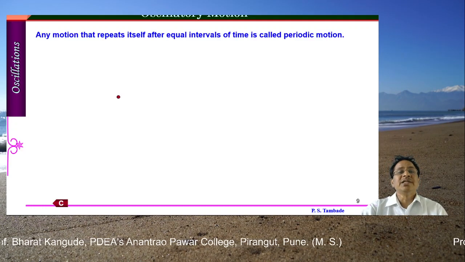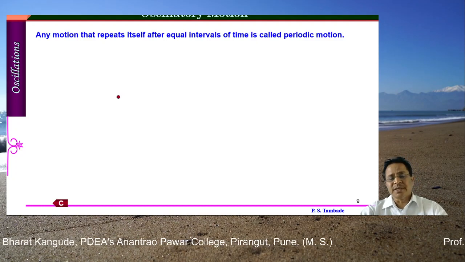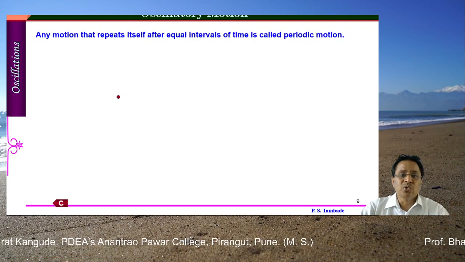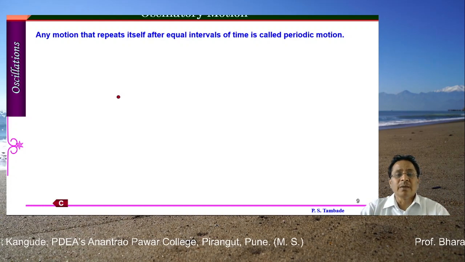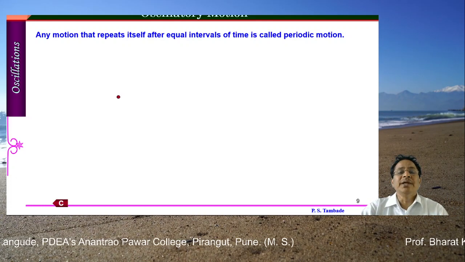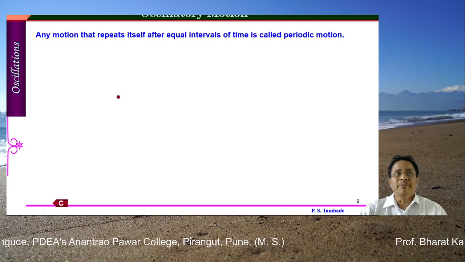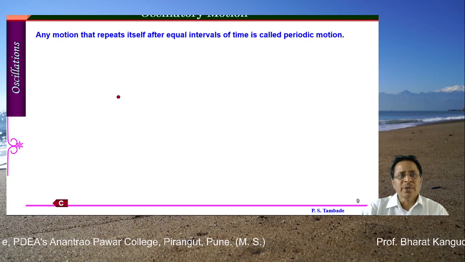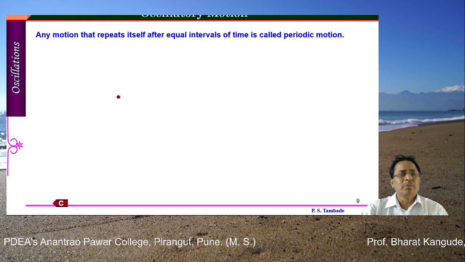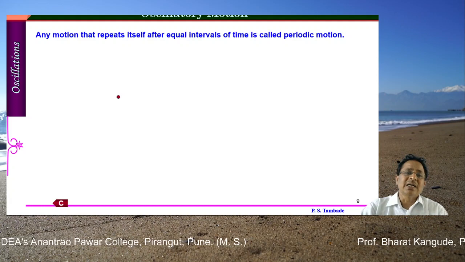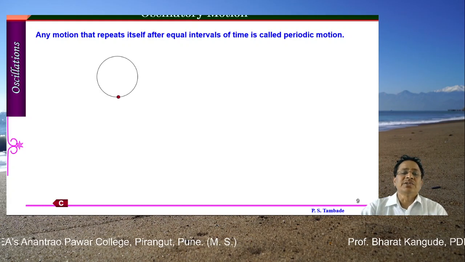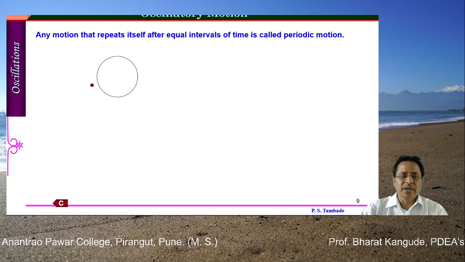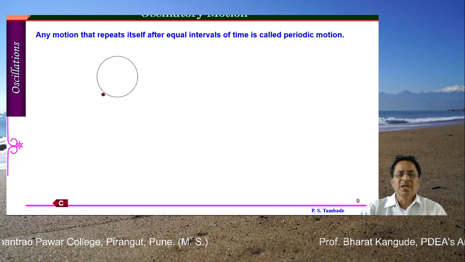Now we are going to shift and study what is called oscillatory motion. It's very simple. With some examples we can show what this oscillatory motion is. Read here: any motion that repeats itself after equal intervals of time is called periodic motion. Anything around us, there are many such cases we can see, where such periodic motions are occurring, and all these types of motions are called oscillatory motion.